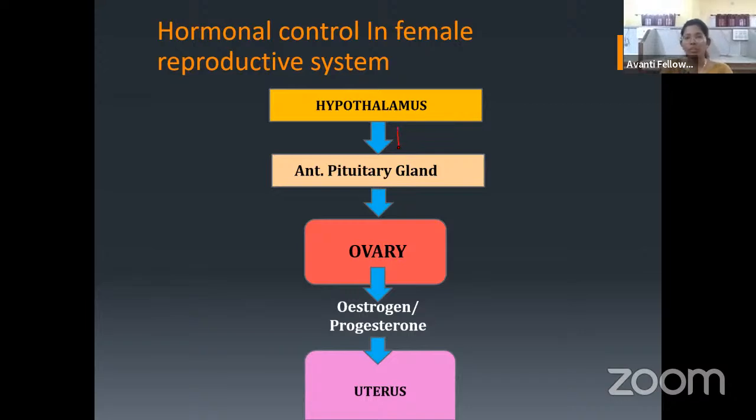It guides our master gland, which is the pituitary gland, and the hormones released from the pituitary gland will guide the ovary. And we know the ovarian hormones are estrogen and progesterone. These two will be produced by the ovary, and the process will continue during the menstrual cycle or during pregnancy. These will be seen even more clearly.